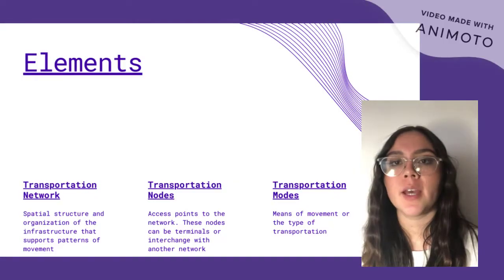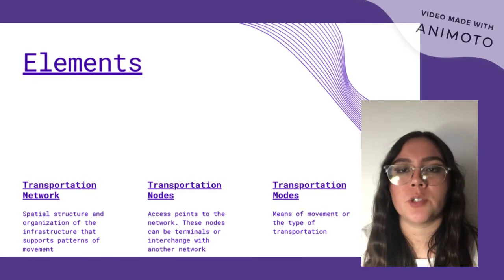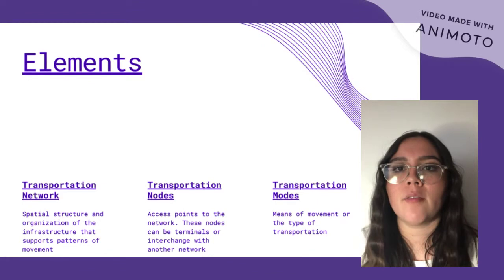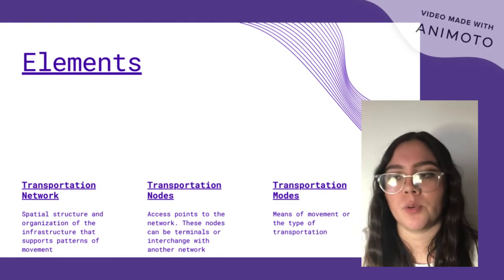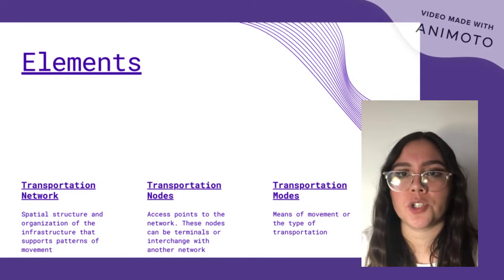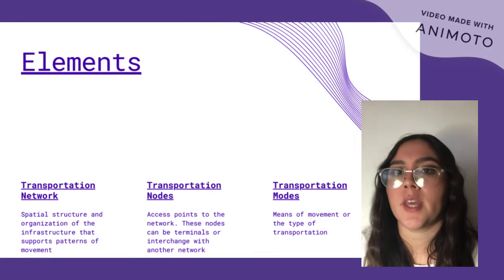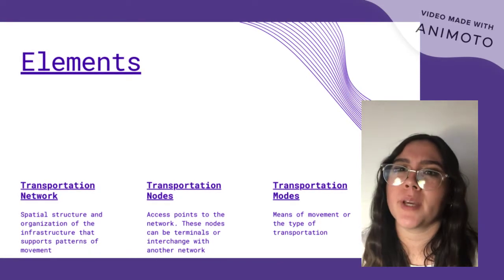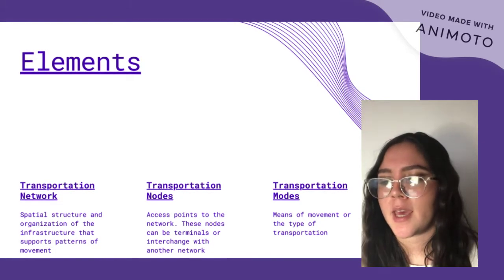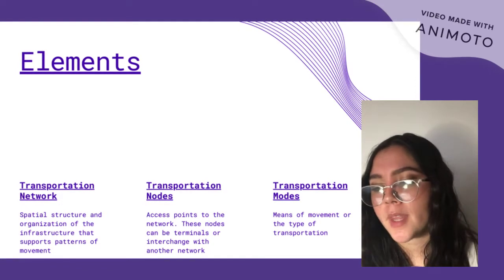I just want to make clear that all these transport systems are already in place and the tourism industry just takes advantage of them. There are three main elements within a transport system. First, we have a transportation network, which is the spatial structure and organization of the infrastructure that supports and to some extent determines the movement patterns.